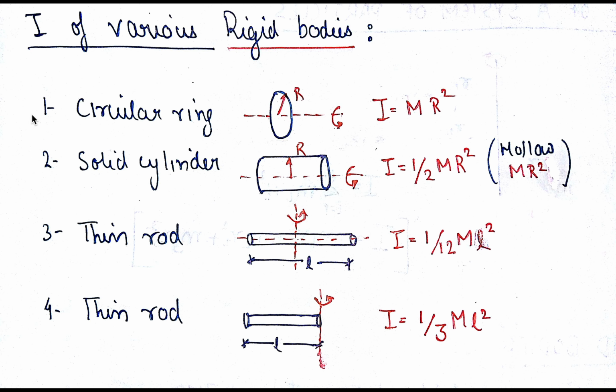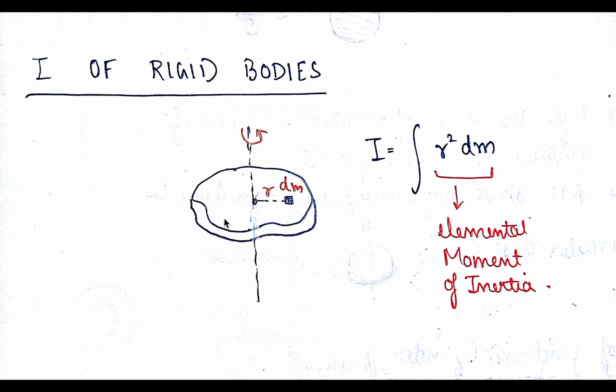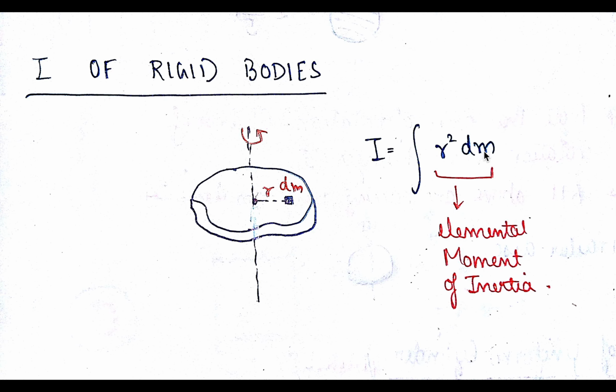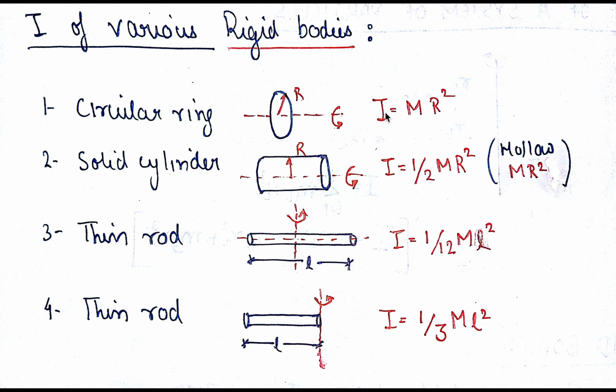If you take the circular ring, the mass is fully distributed at a fixed distance, the radius, from the axis. So r becomes constant and you can take it out. If you do the integration of dm, you will simply get the mass of the ring. So I equals mr square. Note that the sense of rotation, anti-clockwise or clockwise, doesn't matter in the moment of inertia. Moment of inertia is about an axis.